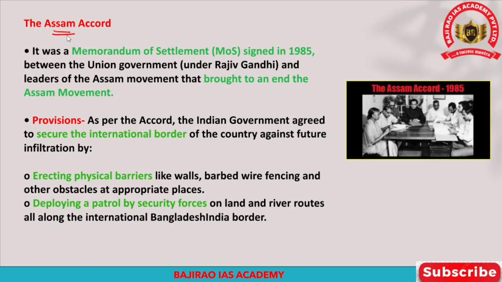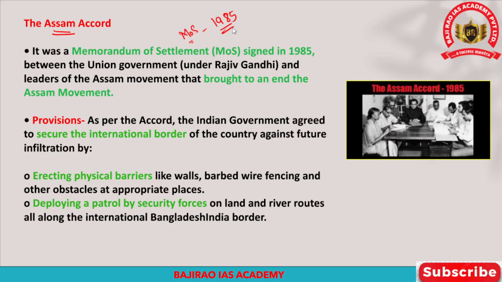See, the Assam Accord is a memorandum of settlement that was signed in the year 1985. Illegal immigrants from East Pakistan or Bangladesh are a problem in Assam and other northeastern states, because these states are ethnically so sensitive, and that has been changing the demography of Assam and other northeastern states.